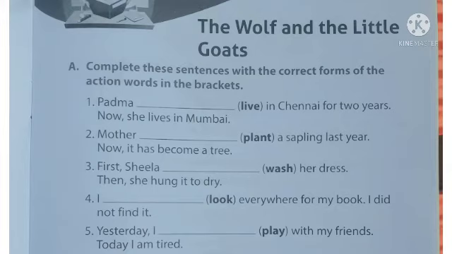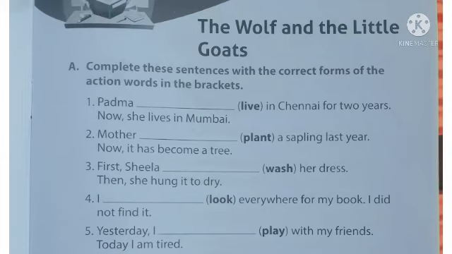Second one: mother, in the bracket the word plant, a sapling last year. Now it has become a tree. Third one: first Sheila, in the bracket the word wash, her dress, then she hung it to dry.